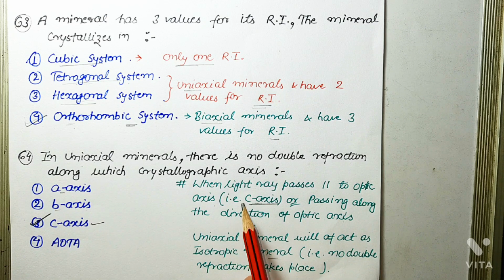While in this case, when light ray passes parallel to the optic axis, as there is no double refraction taking place, birefringence is minimum in this case, or you can say birefringence is zero in this case.